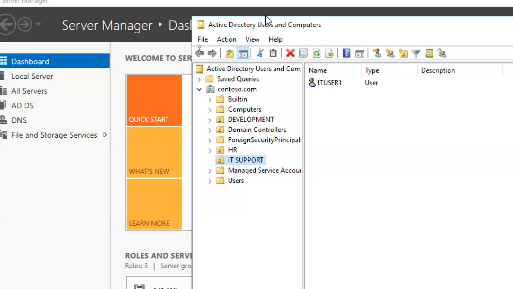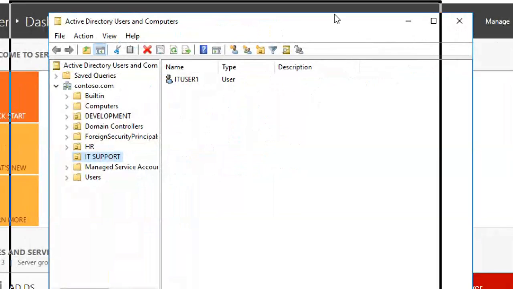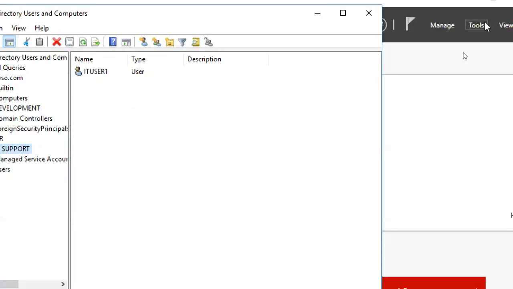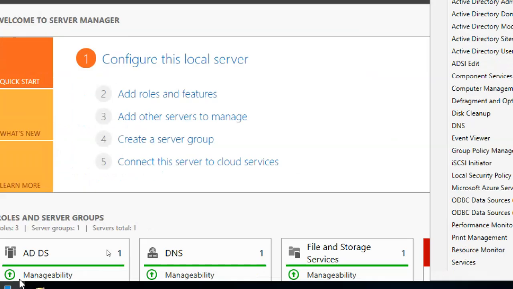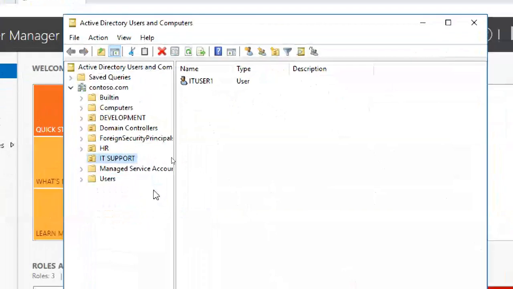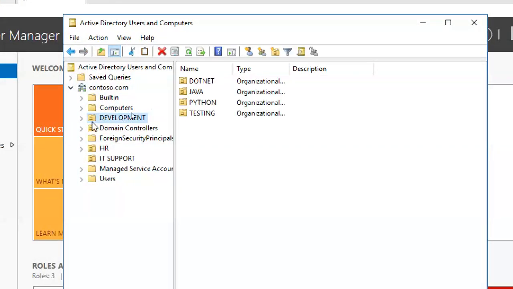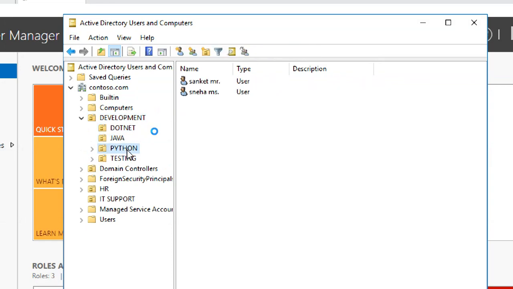Okay, so this is a thing, and I already showed it yesterday. So how to open? You can go to Tools, Active Directory Users and Computers. Next, see, these are the OUs we created yesterday. One is Development, or Developers also we can do. So I created different OUs.